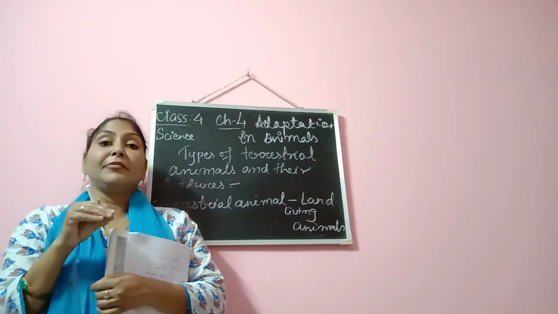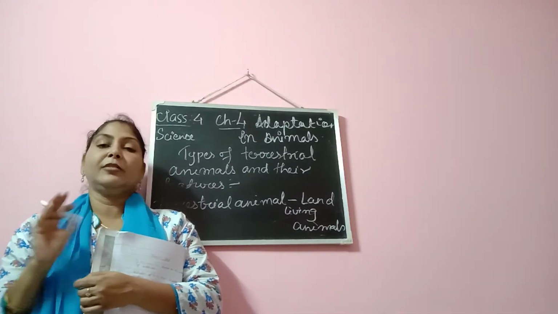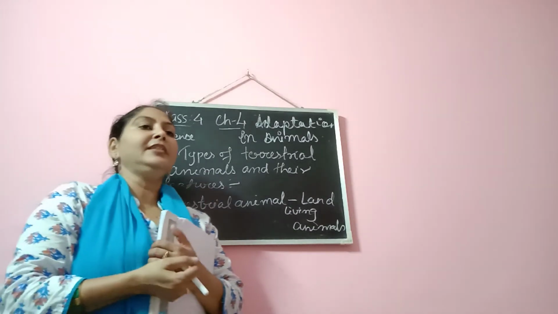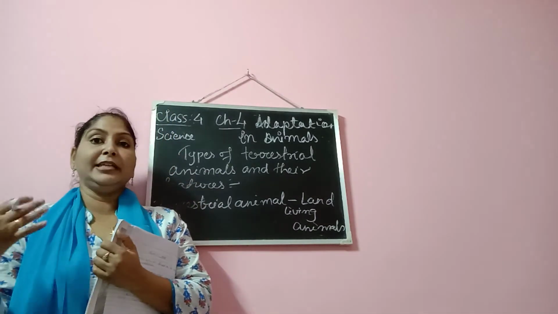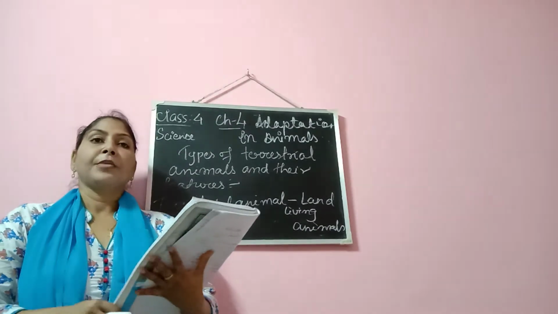Their enemies will not be able to spot them, so they can be safe and move on. I think you must have seen chameleons changing their colors wherever they sit.